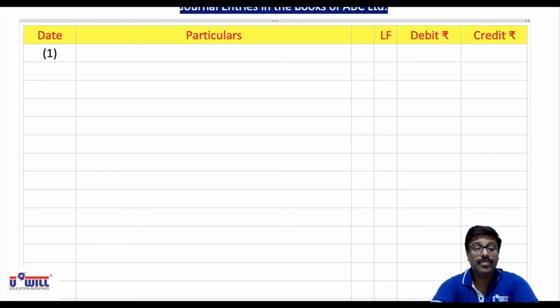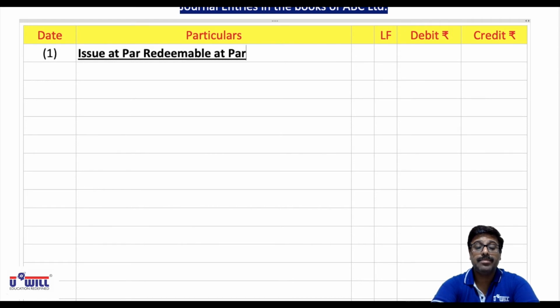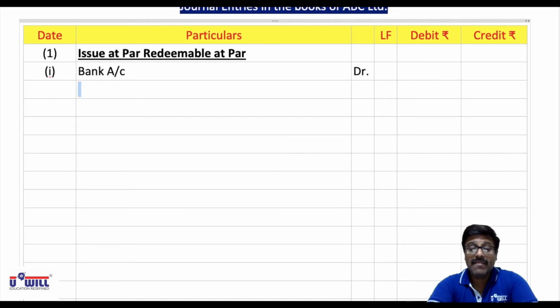Issue at par, redeemable at par. Now first entry what will come for that will be, now issued at par, so we'll pass the entry bank account debit. Now all of you leave one line, as I said we'll leave one line in between. Okay, here no need to leave one line, we'll leave one line only if they are redeemable at premium.